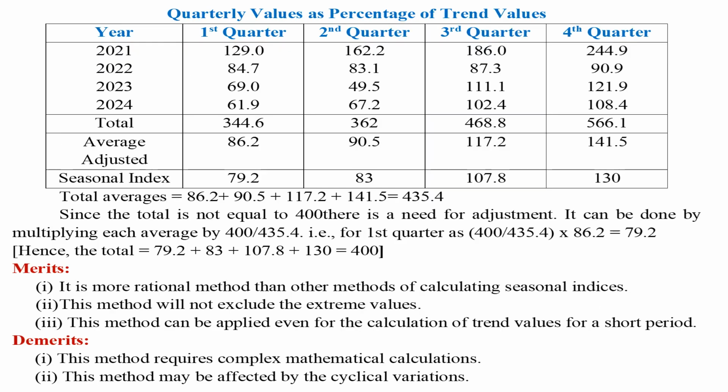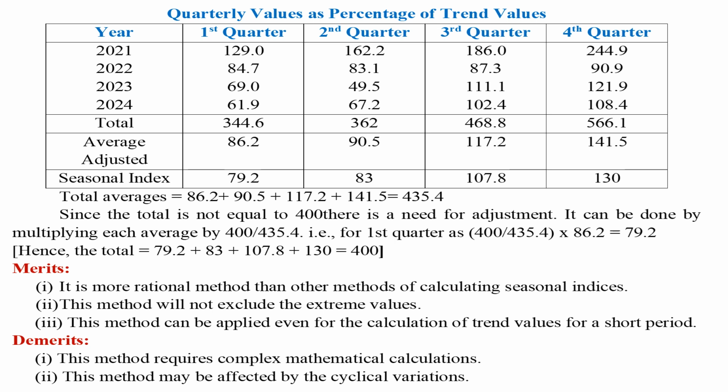Quarterly values as percentage of trend values are well presented in the table. Total of averages equals 86.2 plus 90.5 plus 117.2 plus 141.5 equals 435.4. Since the total is not equal to 400, there is a need for adjustment. It can be done by multiplying each average by 400 divided by 435.4, i.e., for the first quarter it is 400 divided by 435.4 times 86.2 equals 79.2. Hence, the total equals 79.2 plus 83 plus 107.8 plus 130 equals 400.